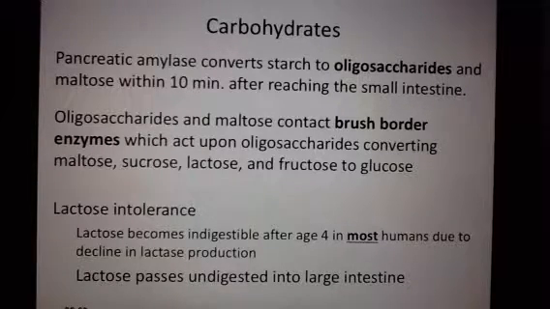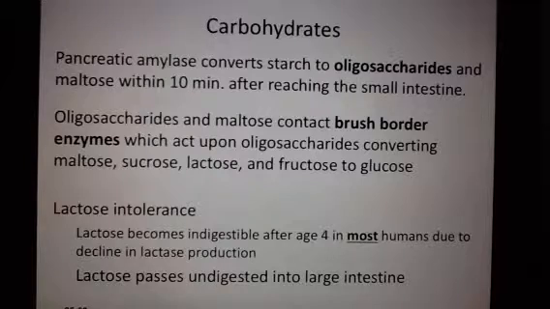Those are all just individual sugar names. Those sections of carbohydrates called oligosaccharides contact the brush border enzymes, which we talked about in the small intestine video, and those break apart the oligosaccharides even further. The book says converting, which is a weird word to use there. It's just breaking apart. I always think about beads in a strand, and they break apart into individual beads. I don't think that's converting. It's just breaking them apart.